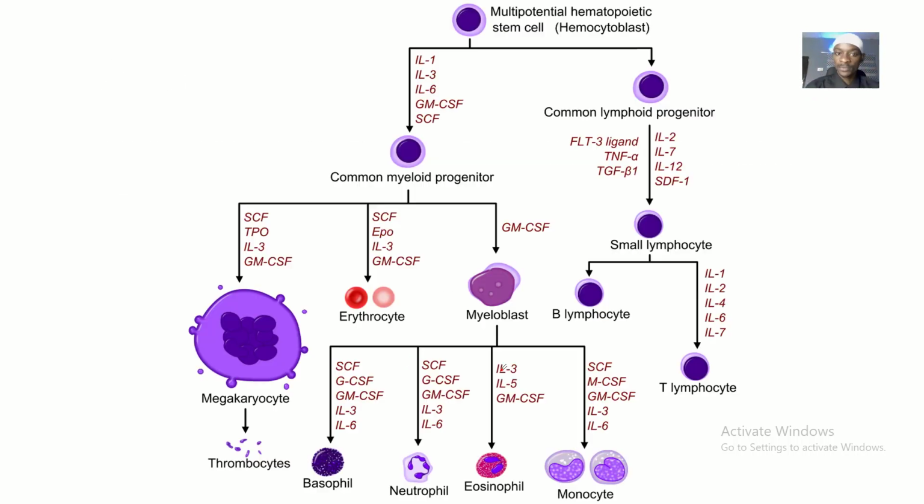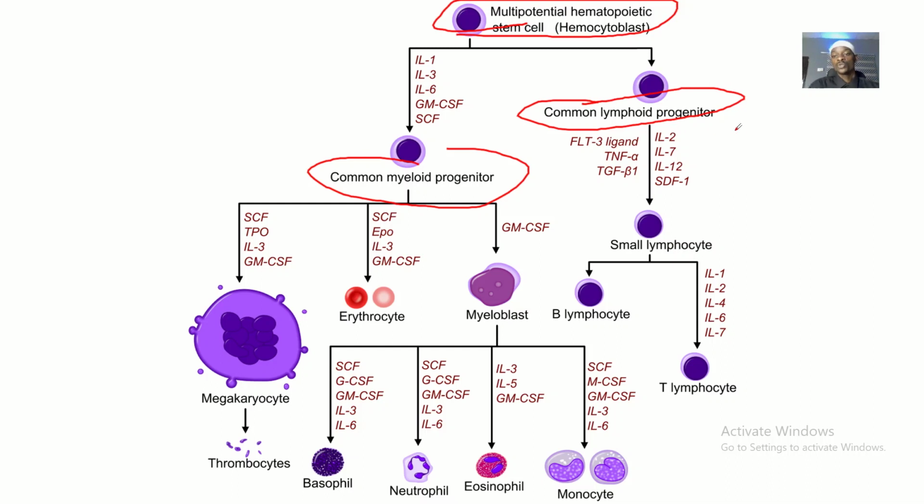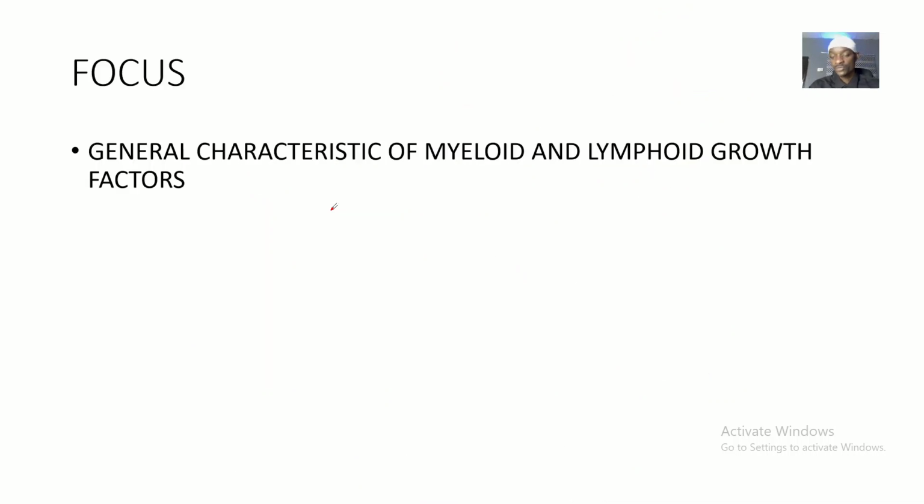Coming in here, you can see the hematopoietic stem cell, which can divide into the common myeloid progenitor or the common lymphoid progenitor. Basically, the growth factors that act on the lymphoid side and the ones that act on the myeloid side have general characteristics that are alike. You already know the hematopoiesis pathway, so you mustn't stress over it.